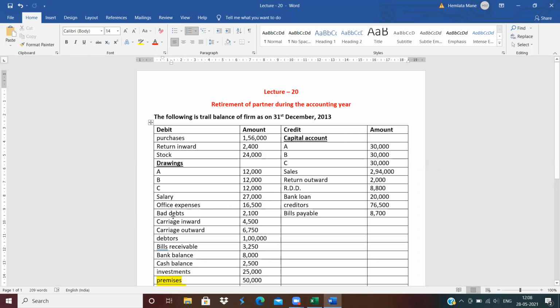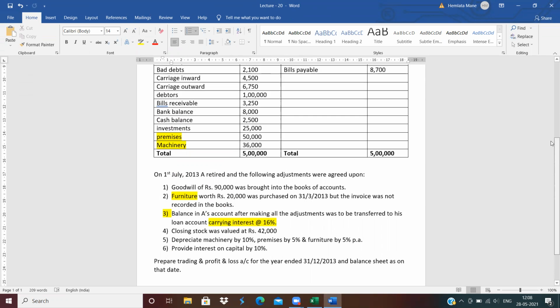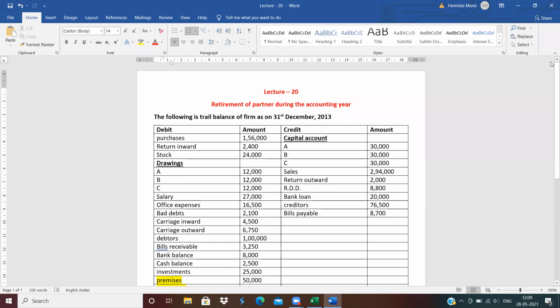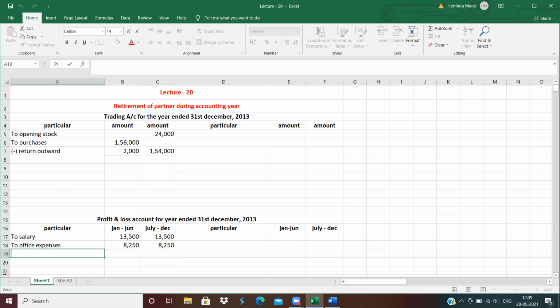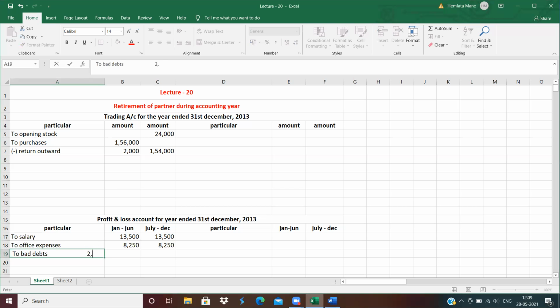Now next item is bad debts. On bad debts, is an adjustment given? No. Old RDD is given. So bad debts write in inner column. See here, bad debts is given. To bad debts. How much is the amount of bad debts? 2,100. So 2,100 less old RDD.